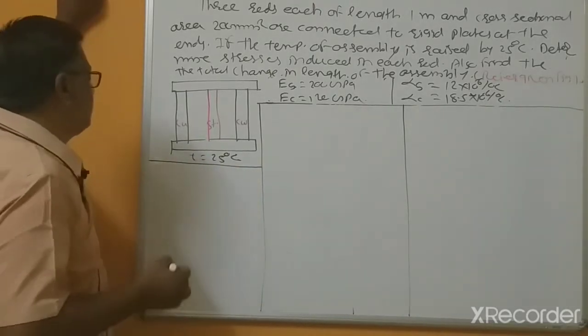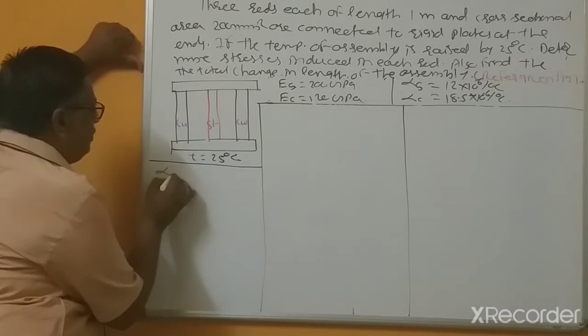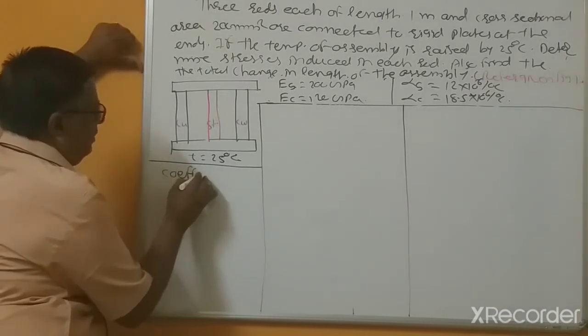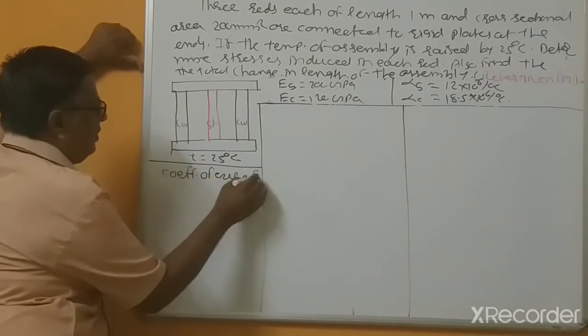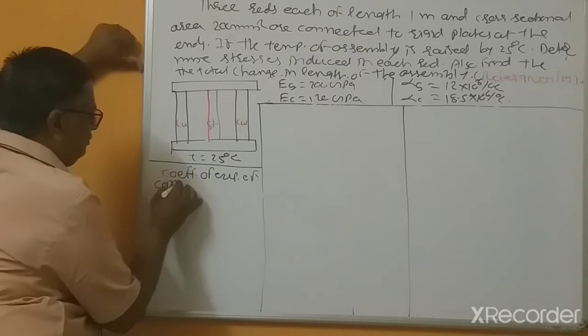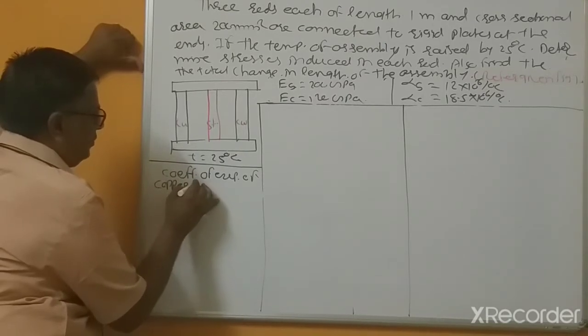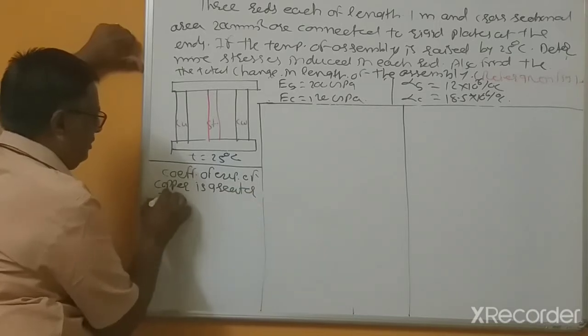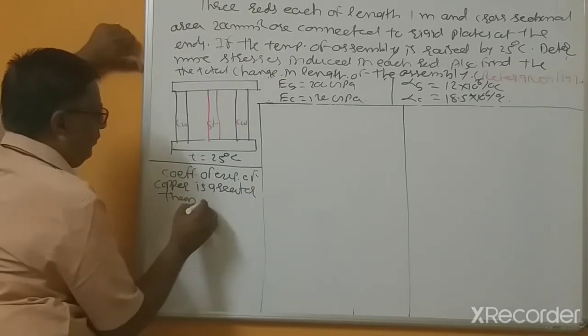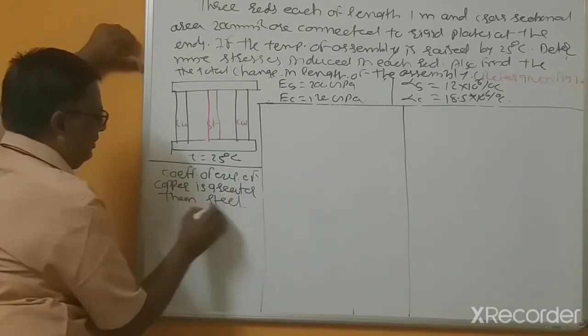So again here, the coefficient of expansion of copper is greater than steel.